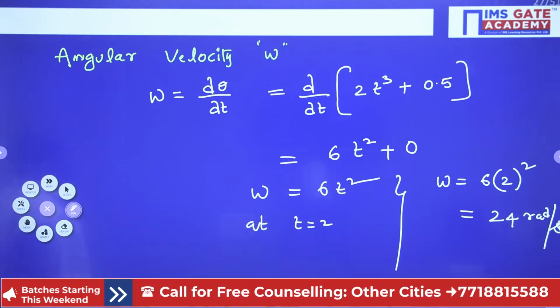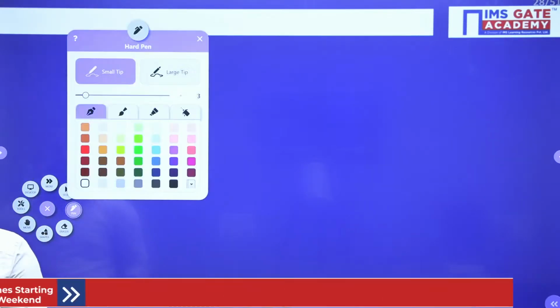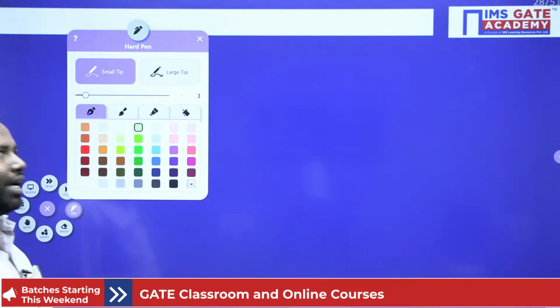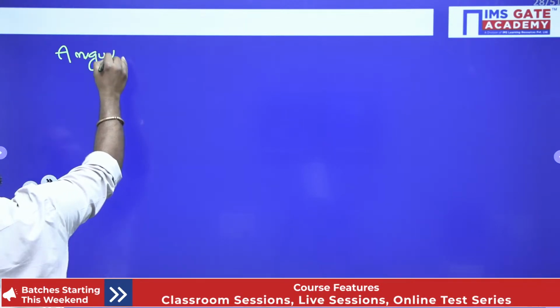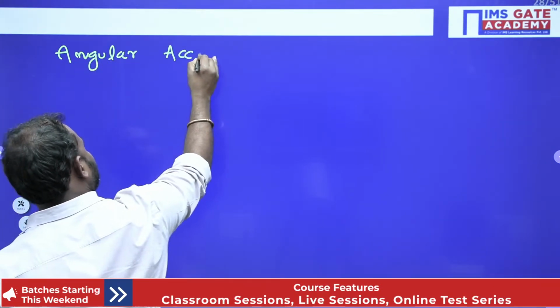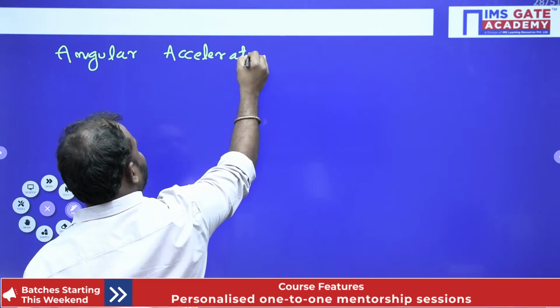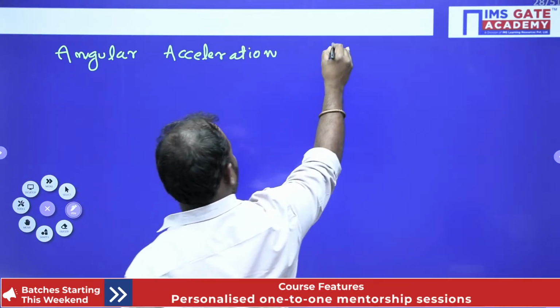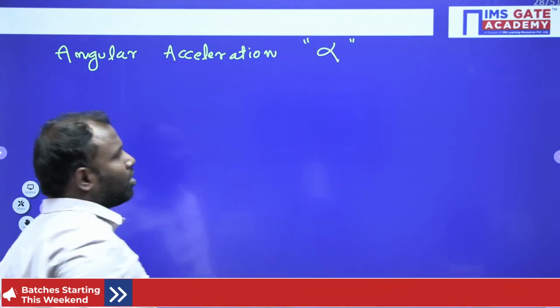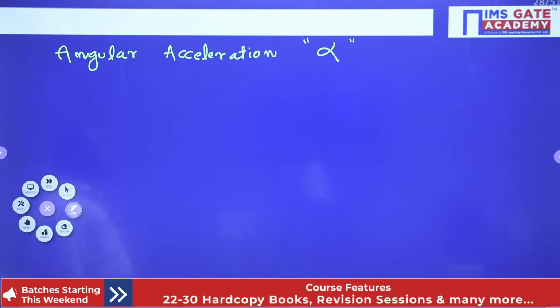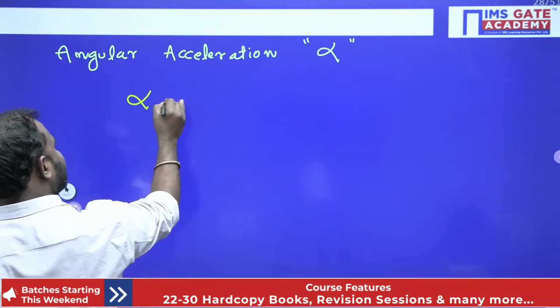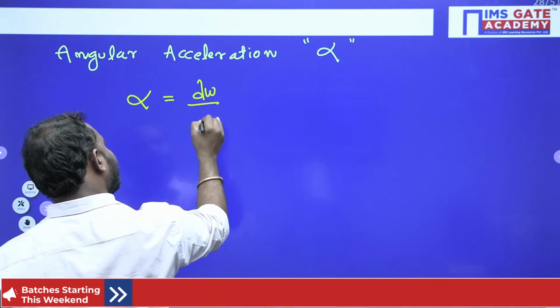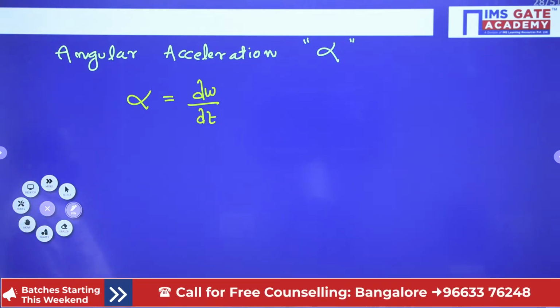Now let us move to angular acceleration, alpha. How can I write my alpha? As I know, alpha is equal to dw by dt.